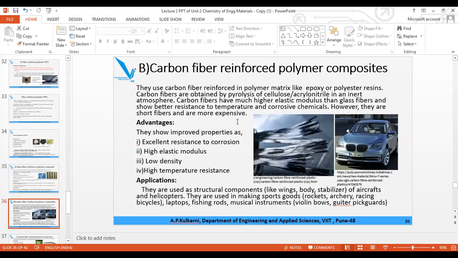Now second type of FRP is carbon, where carbon is used as a fiber and the polymer is maybe epoxy resin or polyester resin. Remember the combination. Here fiber is the carbon and the polymer is either epoxy resin or polyester. What was the combination earlier? Who was the fiber in earlier case?